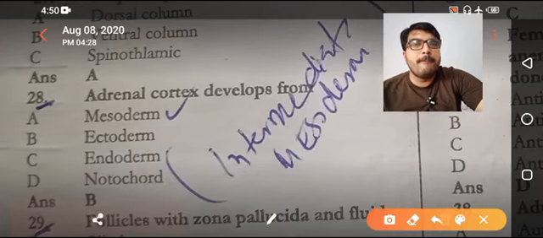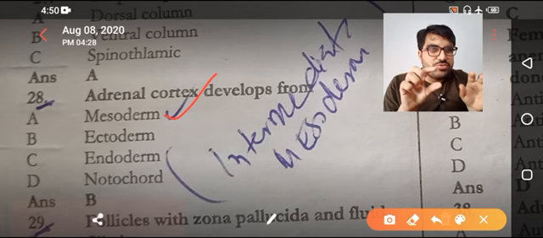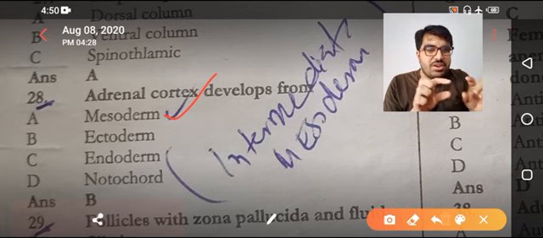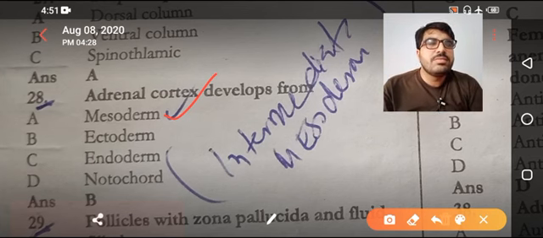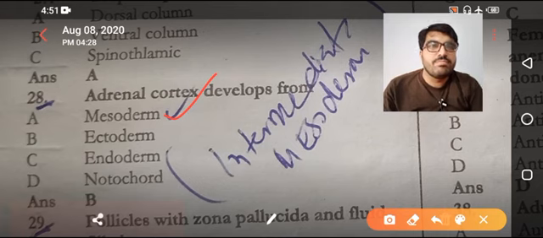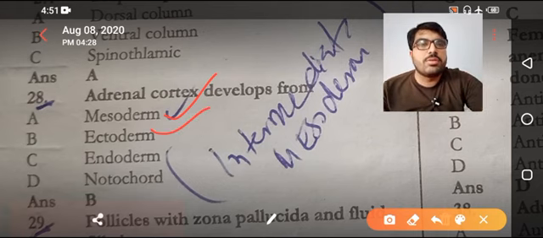Adrenal cortex develops from mesoderm. And which part of the mesoderm? Intermediate mesoderm, because we have lateral, medial, and we have intermediate. So it is from intermediate mesoderm. And the adrenal medulla develops from neural crest cells, that is ectoderm.